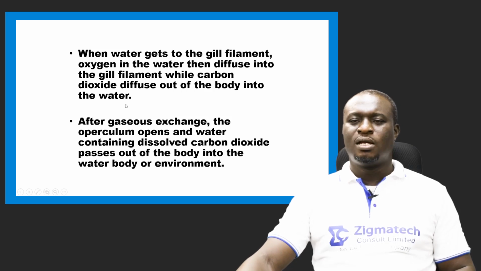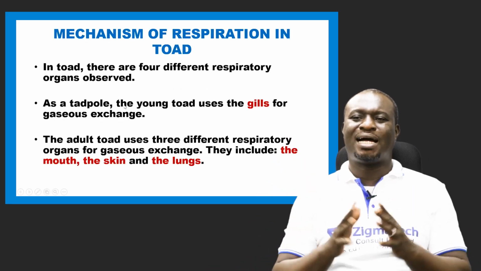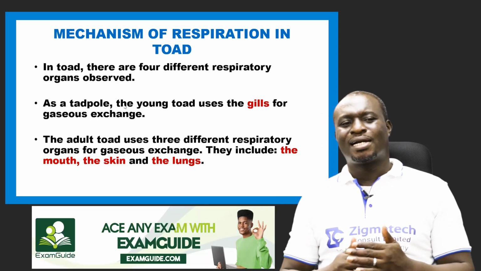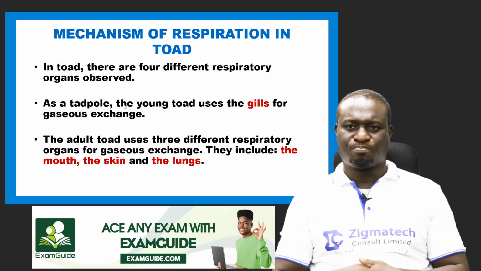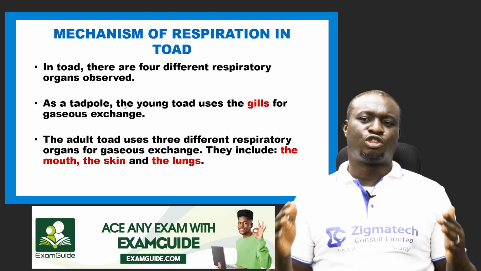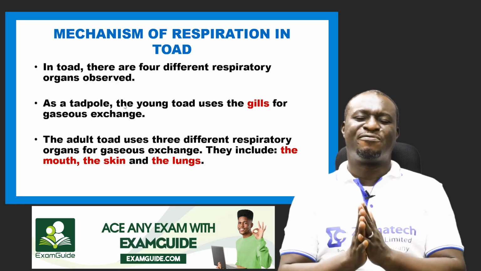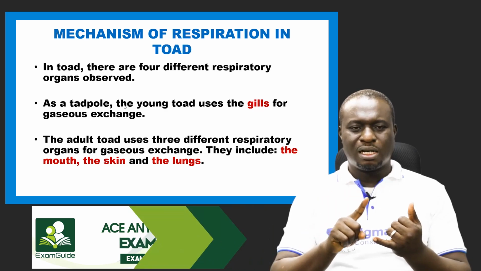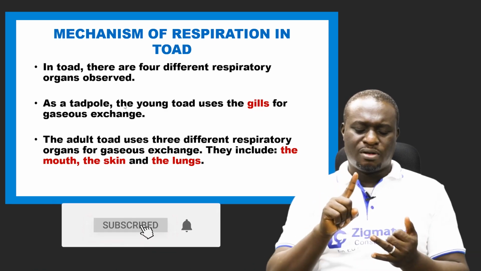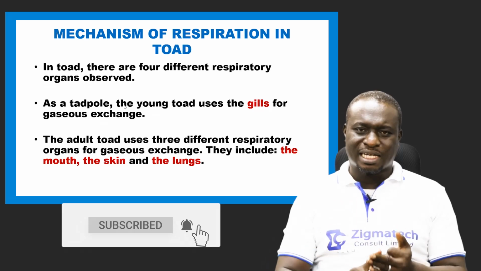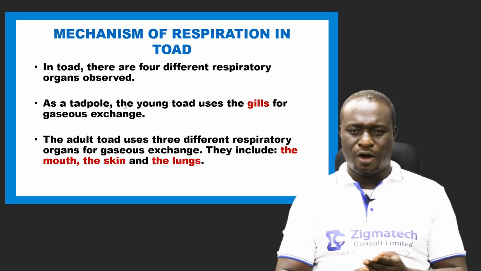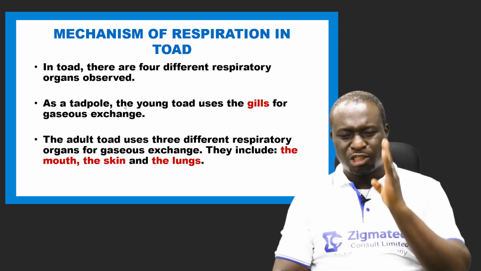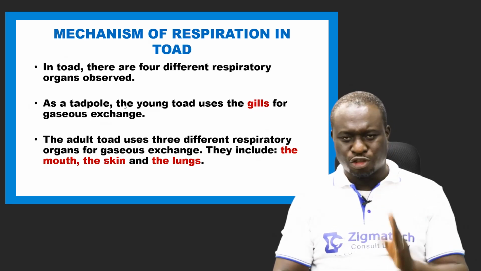And then we also have the mechanism of respiration in the toad. Let's see how the toad carries out respiration. Now, in the toad, there are 4 different respiratory organs. We have the gills, we have the mouth, we have the skin, and then we have the lungs. These are 4 different respiratory organs in a toad.